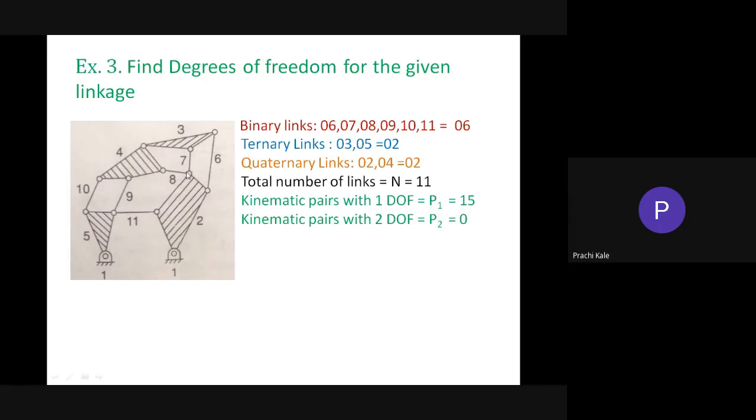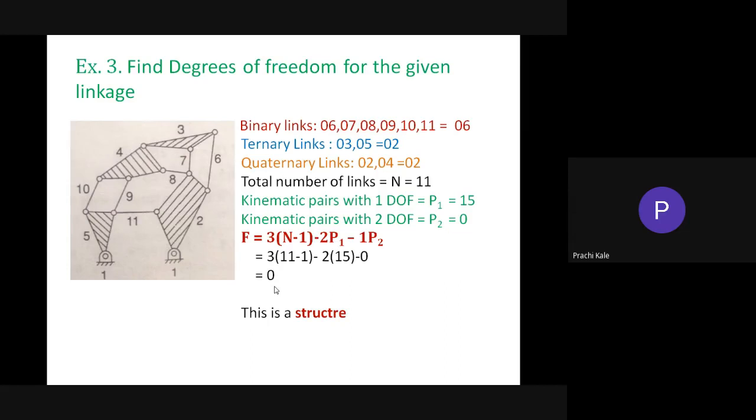If there is a CAM-like arrangement, then you have to calculate P2. So here P2 is equal to 0. Now this is our formula, F equal to 3 into (n minus 1) minus 2 P1 minus 1 P2. Substitute in this formula and calculate the degree of freedom. It is giving degree of freedom equal to 0. So this is called a structure.